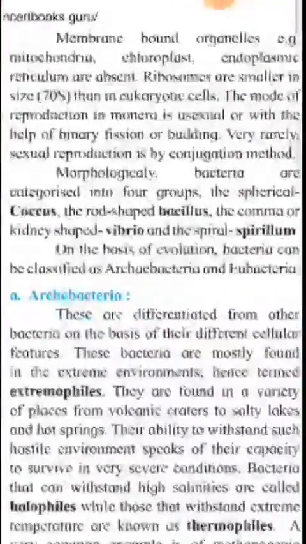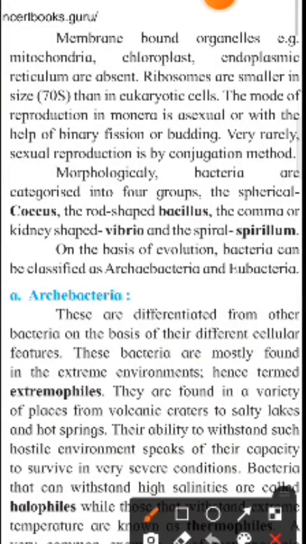Membrane-bound organelles, for example mitochondria, chloroplast, and endoplasmic reticulum, are absent in bacterial cells and other organisms belonging to the Monera group. They lack these cell organelles: mitochondria, chloroplast, endoplasmic reticulum, Golgi complex. These are not present in these cells.